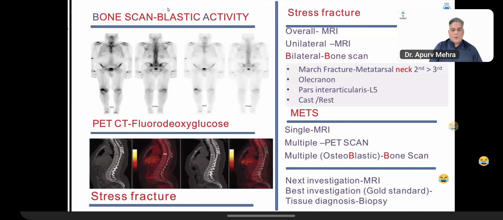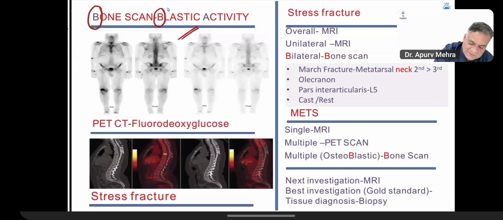All right. Now, bone scan, B for bone scan, B for blastic activity. Bone scan can pick up osteoblastic mets. It can pick up the bilateral stress fractures. So B for bone scan, B for blastic mets, B for blastic lesions. So osteoblastic cells, wherever they are more, the bone will try to repair, right? Fractures happened, it will be showing an activity. Metastasis happened, which is blastic metastasis.